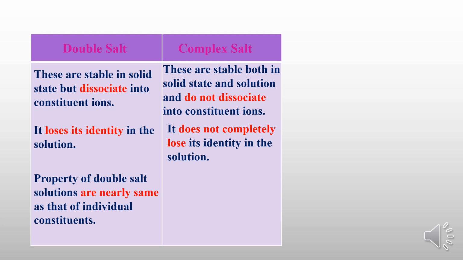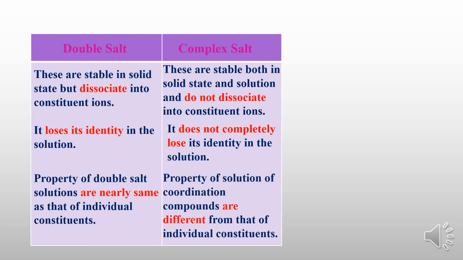The next: the properties of double salt solutions are nearly the same as those of the individual constituents. So the properties of the individual constituents remain the same in the double salt also. The properties of a solution of a coordination compound are different from those of the individual constituents. So here it has its own identity, so the properties differ.